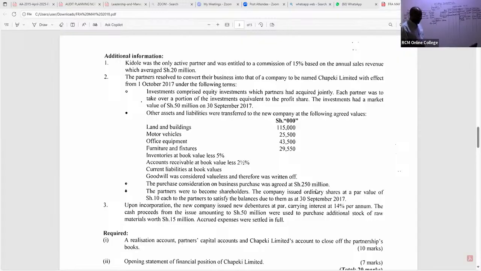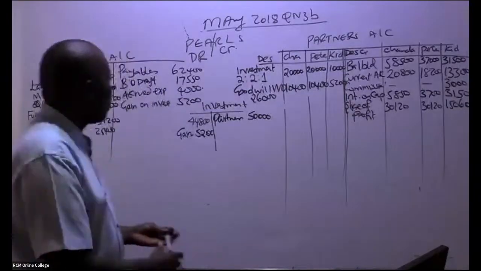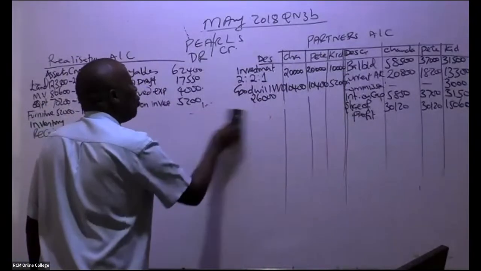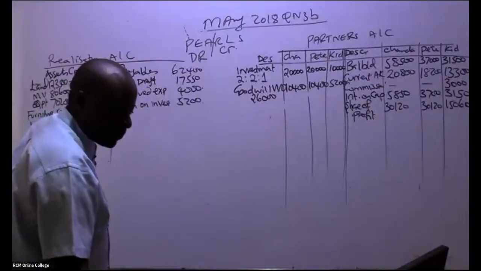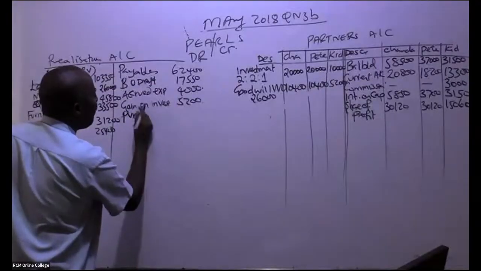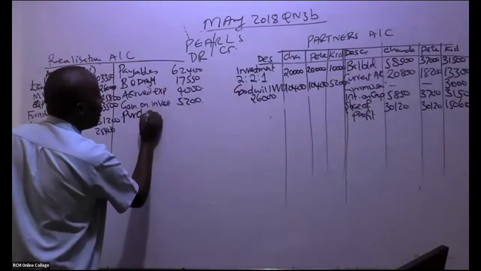Purchase consideration will be debited to the new company being formed, and you credit your realization. Anytime you're told purchase consideration, you credit it.